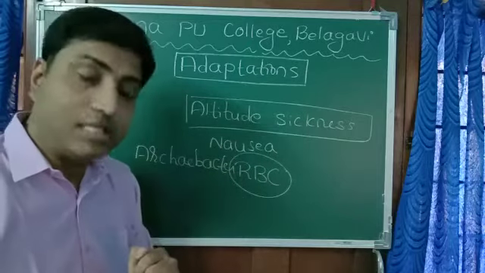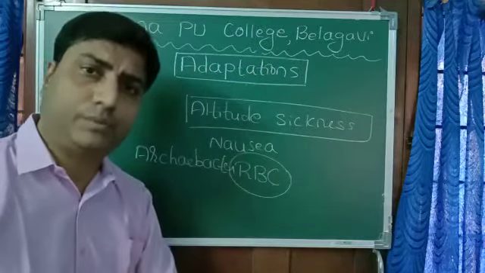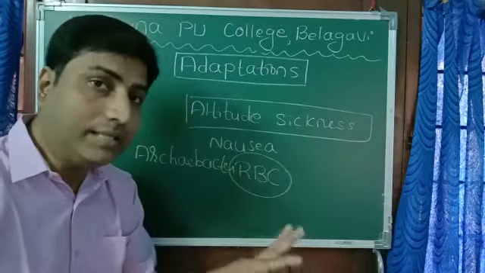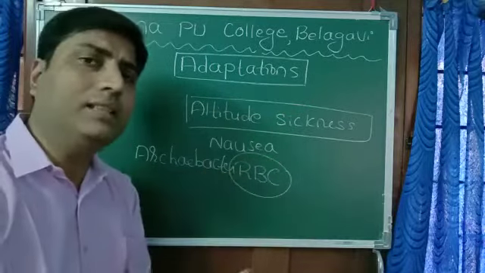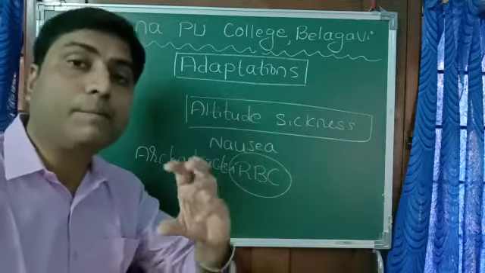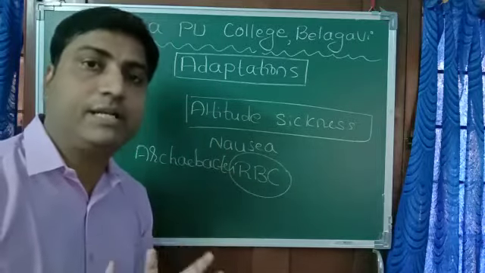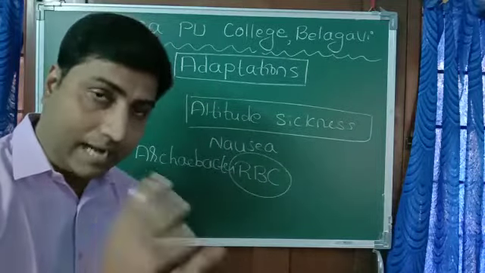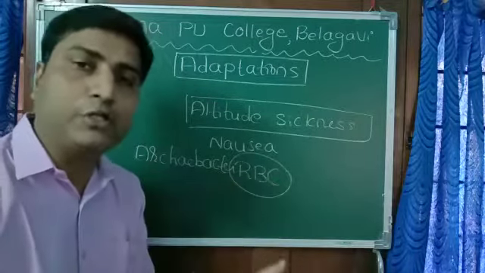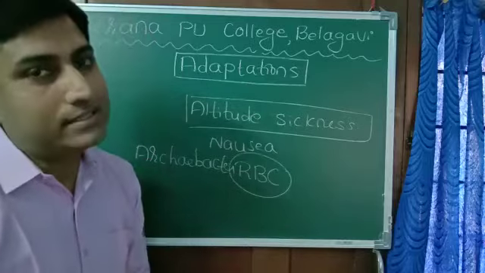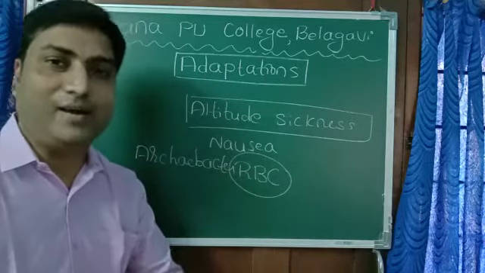Then you must know there are some fishes which live at a great depth in the ocean. The archaebacteria and the fish which can survive in those conditions, all this is possible because of biochemical adaptation. Some metabolic or biochemical activities in their body make them adjust to that particular situation. So all these are very good examples of physiological adaptations.